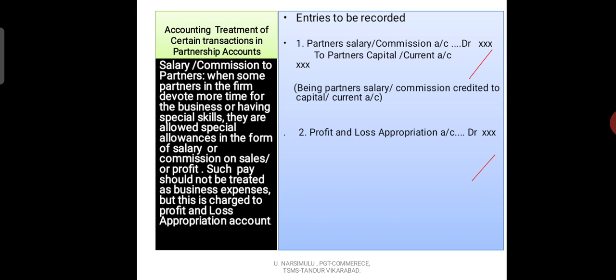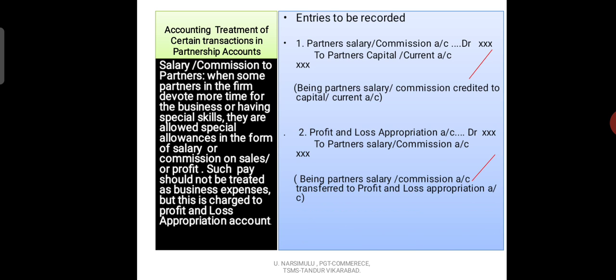And the second entry: profit and loss appropriation account debit to partner's salary or commission account. So this is the second entry. What is the second entry? Profit and loss appropriation account debit to partner's salary or partner's commission account. Narration: being partner's salary or commission account transferred to profit and loss appropriation account.